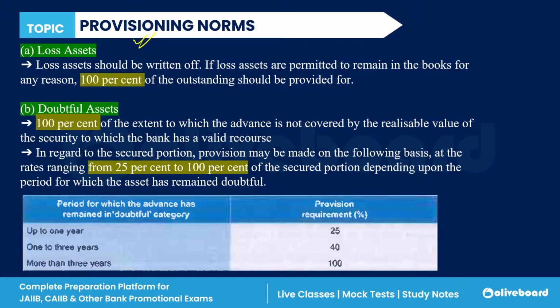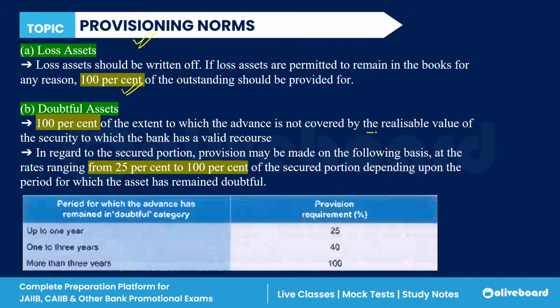There are different percentages of provisioning that need to be done. In the case of a loss asset, 100% provisioning is to be done by the bank. In the case of a doubtful asset, 100% provisioning is done when the realizable value is not enough to cover the advances. It means that the bank has received some collateral, and if the counterparty defaults, the bank sells that collateral in the market and recovers some value.